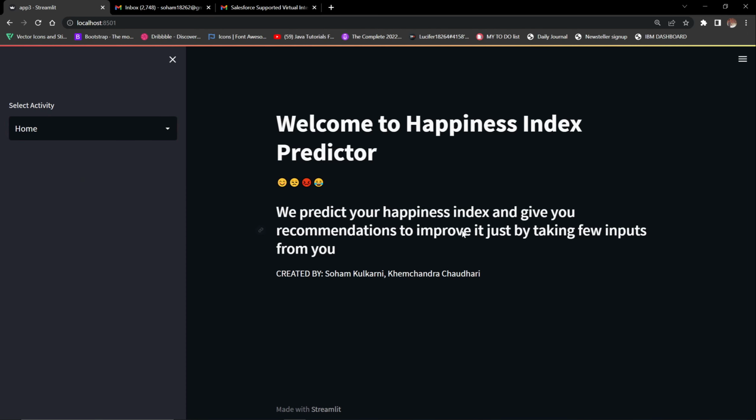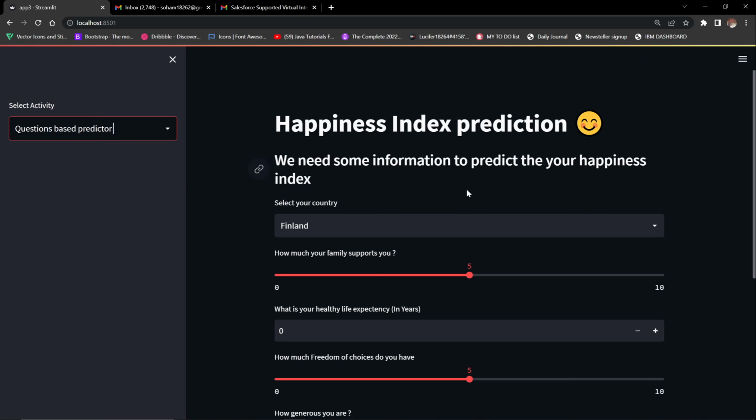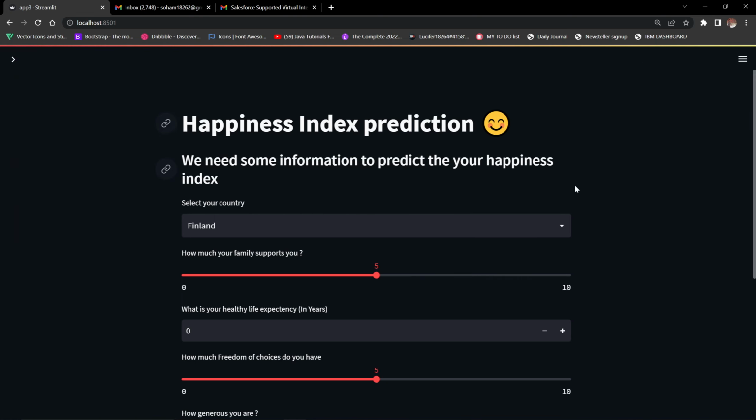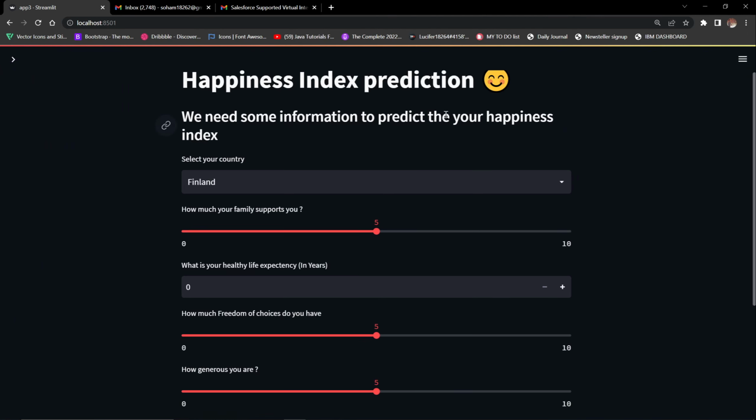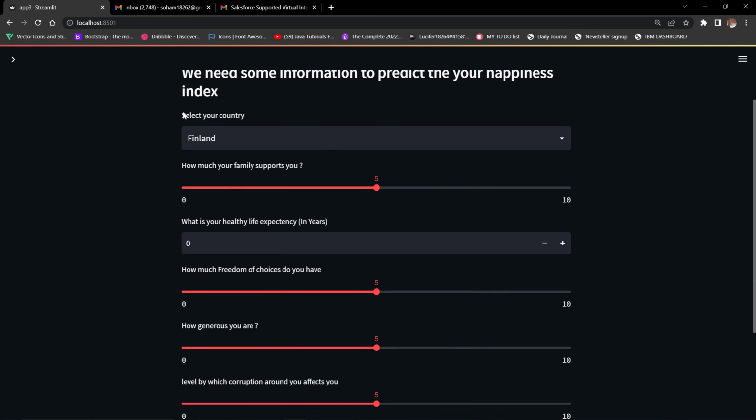So this is the home page of the project. Now we will go to the question based predictor. Okay, so this is the question based prediction. Let me minimize this. Okay. So, happiness index predictor. We need some information to predict your happiness index. Okay, so this is the information.